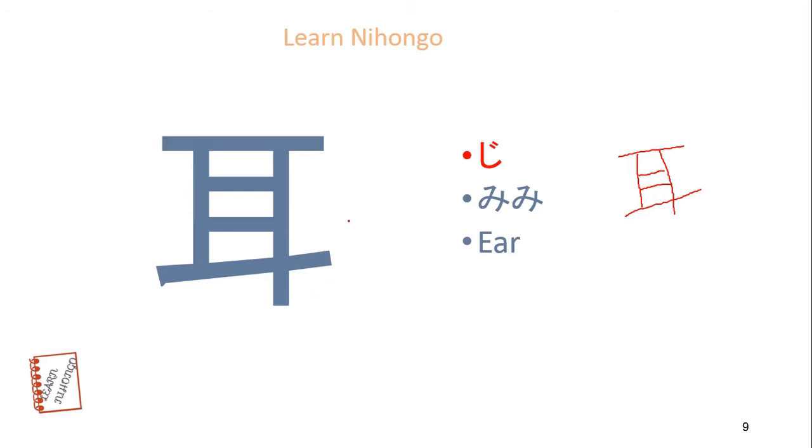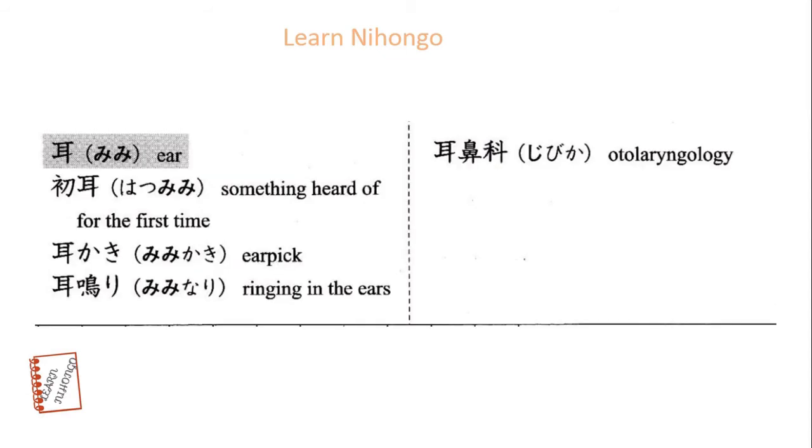This kanji meaning is ear. Mimi, ear. Hatsumimi, something heard of for the first time. Mimikaki, ear pick. Miminari, ringing in the ears.